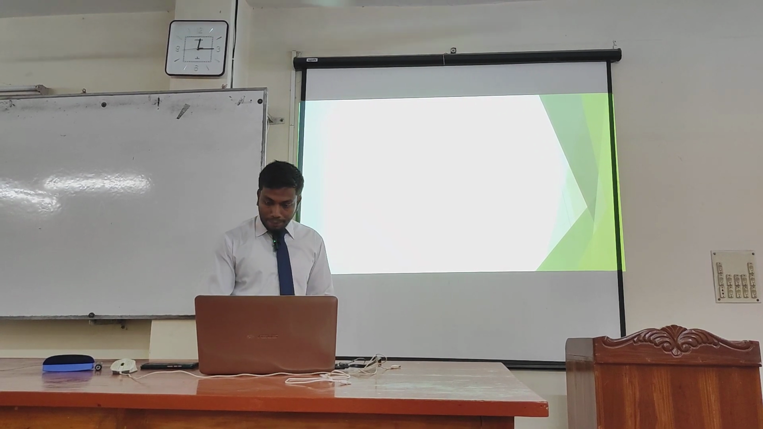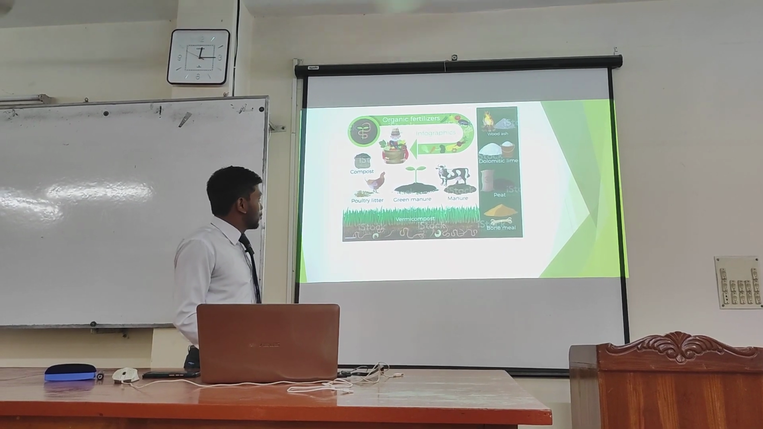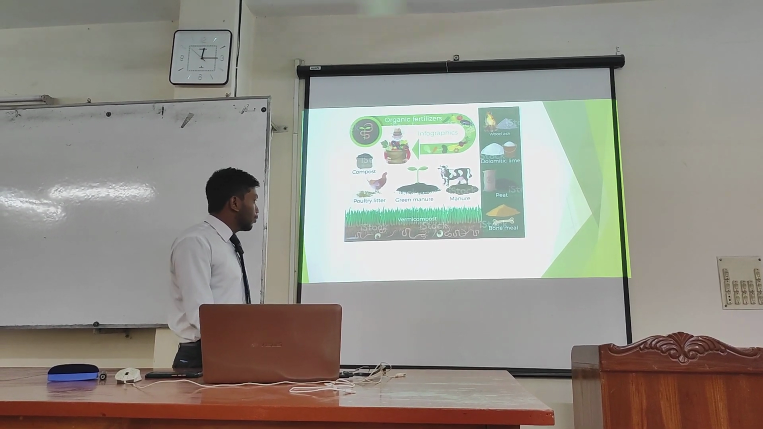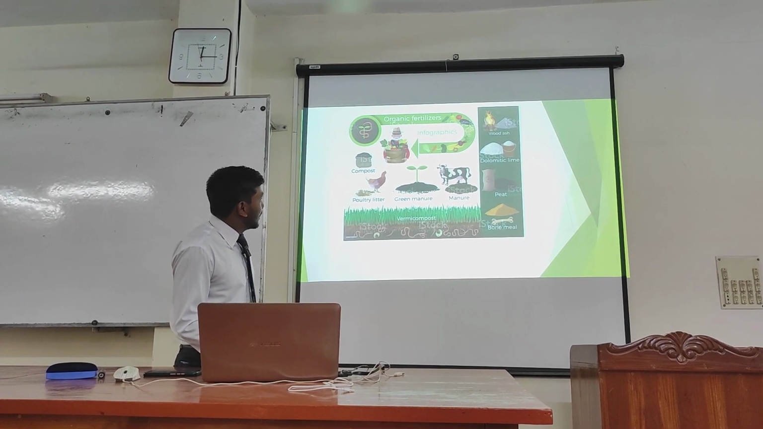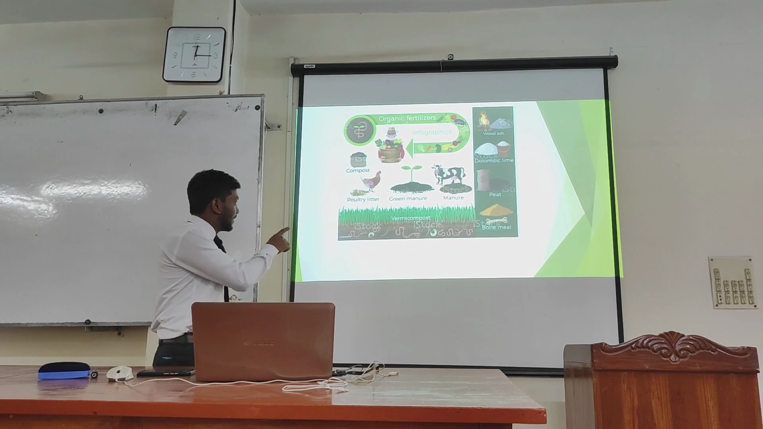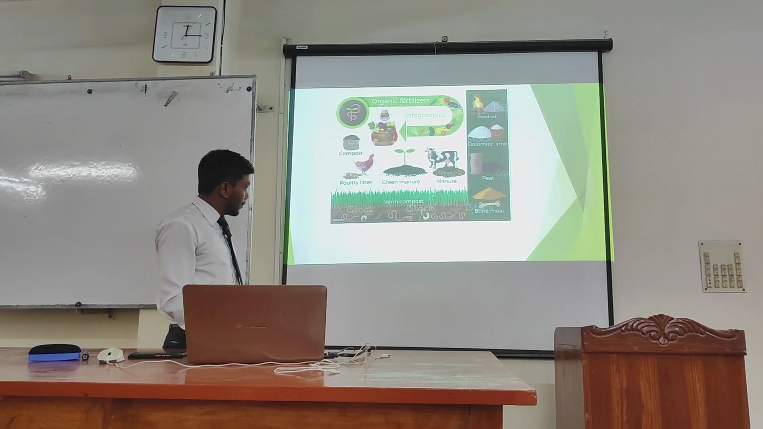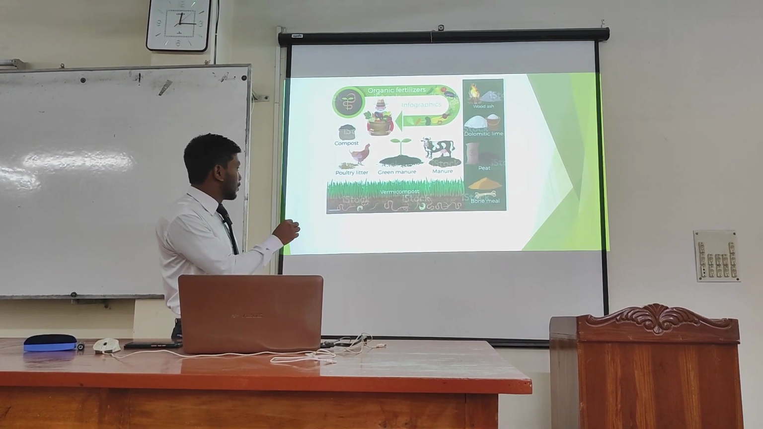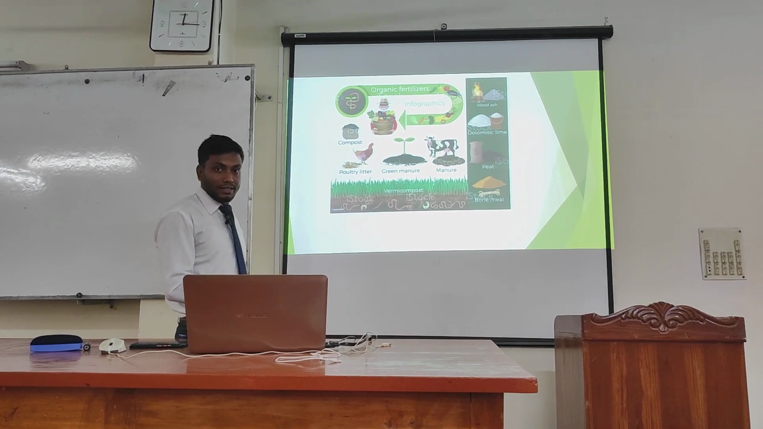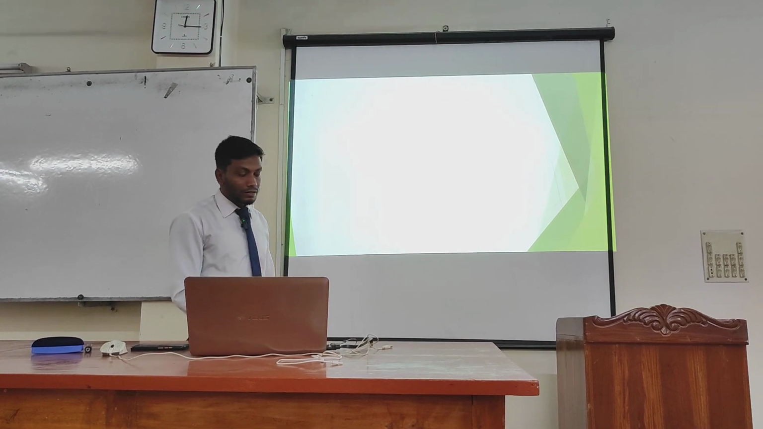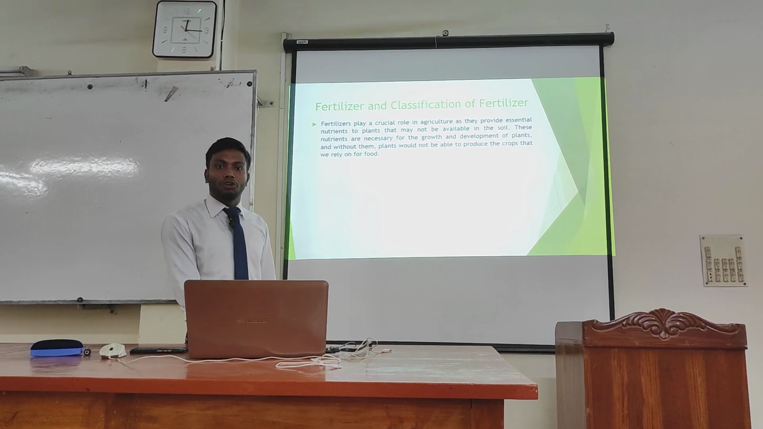In the very beginning of my presentation, we can see here an infographic which is interrelated with an ecosystem, and also the relation between the plants, animals, and different kinds of fertilizers. We can see compost, poultry litter, green manure, and a lot of animals. This is one kind of ecosystem which is interrelated with the different kinds of fertilizers. Now we will discuss fertilizer and classification of fertilizers.